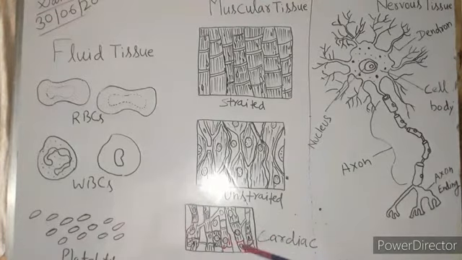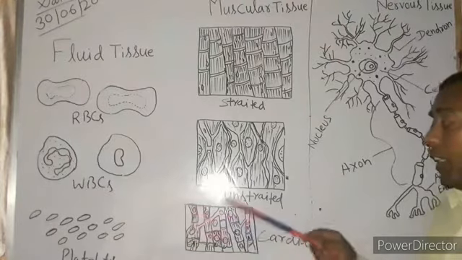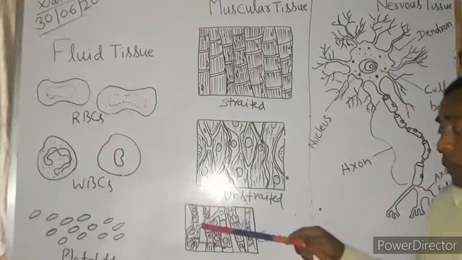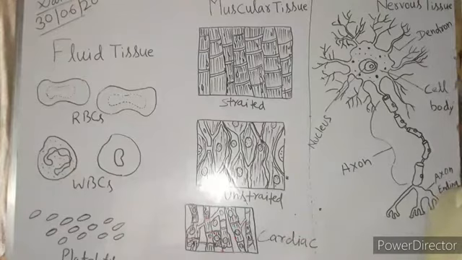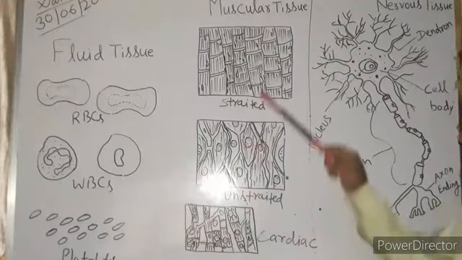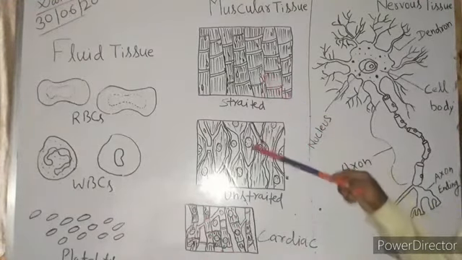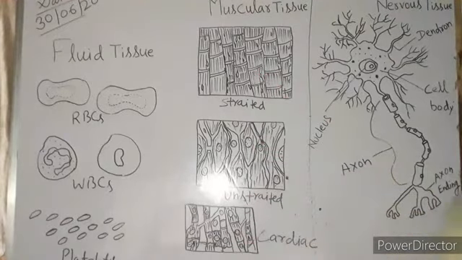Bands are also found. Many nuclei are there. The ends are blunt, and it is also branched. Okay. So these are striated, unstriated, and cardiac muscles. Now we come to the nervous tissue.